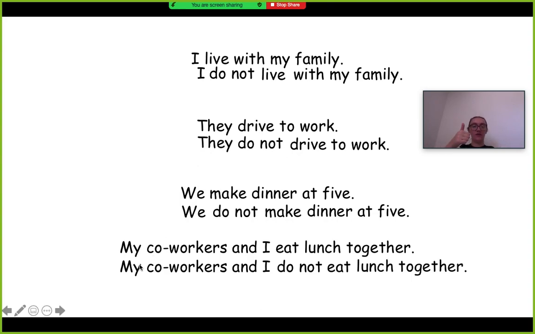So when it means yes, a fancy word in English is to say affirmative. Affirmative just means yes, right? So my coworkers and I eat lunch together. My coworkers and I do not eat lunch together. No, that one means no.